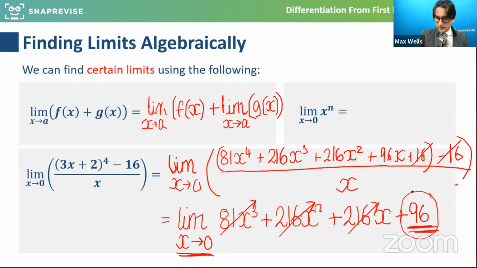Hopefully that's clear, but if you haven't seen this before, it would be great to see this in the context of differentiation. So limits, a little bit abstract in idea: we're saying as we make x get smaller and smaller to 0, what is happening to the value of this expression? It's approaching 96. Let me know if that makes sense to you, even if this is quite a new idea. Brilliant. Right, I'm going to move that on quickly.